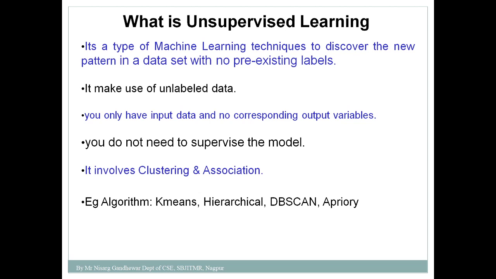Here nobody is there, I am not telling my friend that this is the way cricket is being played, these are the rules. That means just by observing the data, just by observing the cricket, he will be able to understand it. So this is a kind of unsupervised learning. Unsupervised learning is that learning where a particular machine tries to discover a new pattern from a given data set with no pre-existing label. So this is the specialty of unsupervised learning.